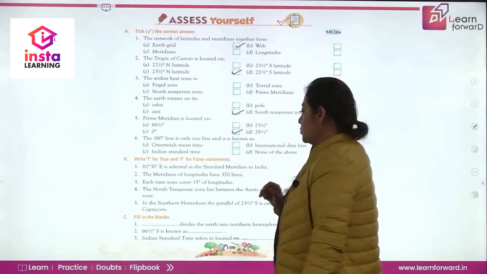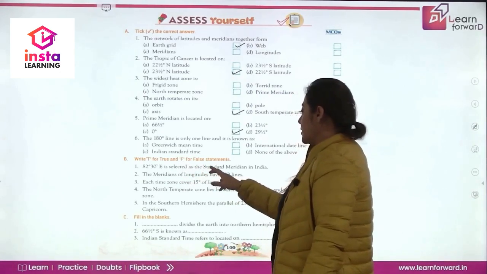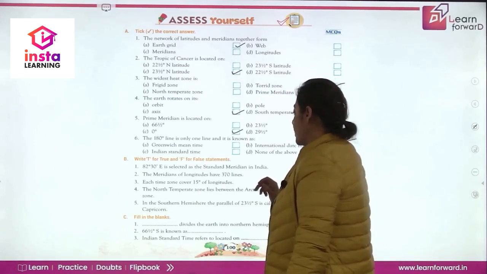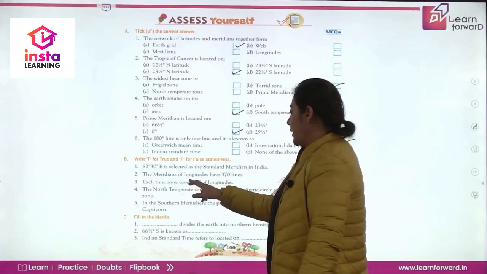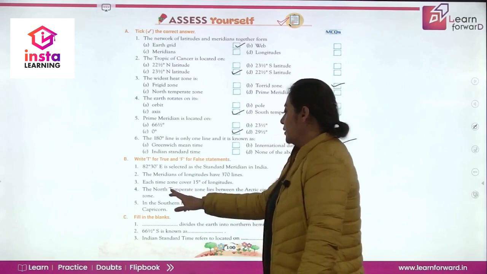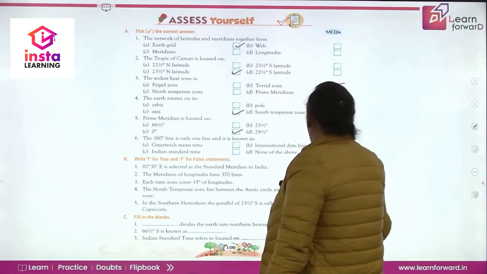Now let's come to true false. 82 degree 30 east is selected as the standard meridian in India. Correct. The meridians of longitude have 370 lines. No, 360 lines. Each time zone covers 15 degree of latitude. Longitude, sorry. Yes. The north temperate zone lies between Arctic Circle and the North Frigid zone. No.